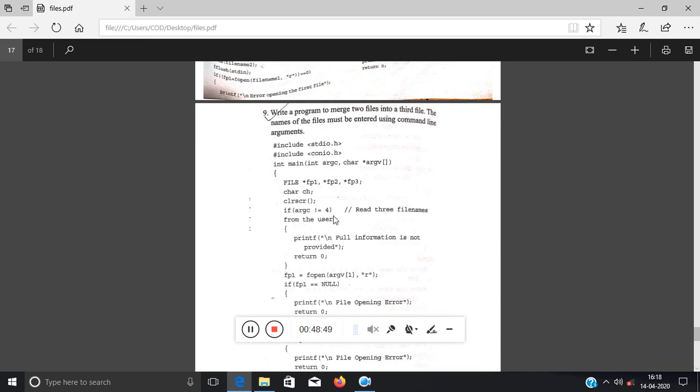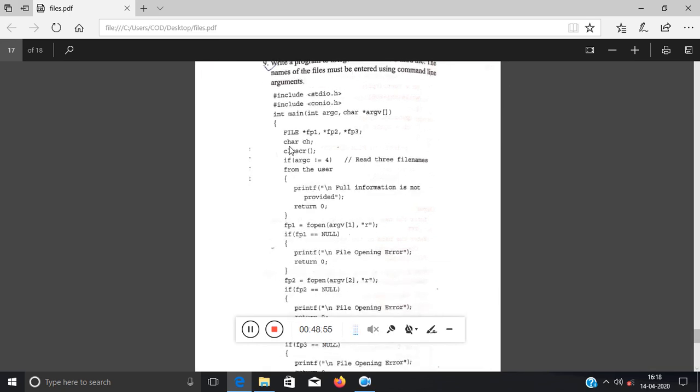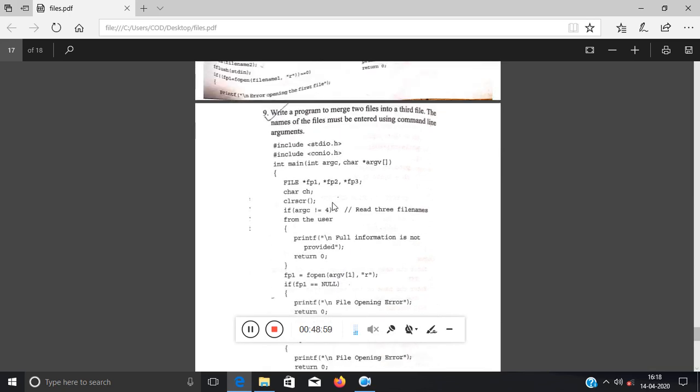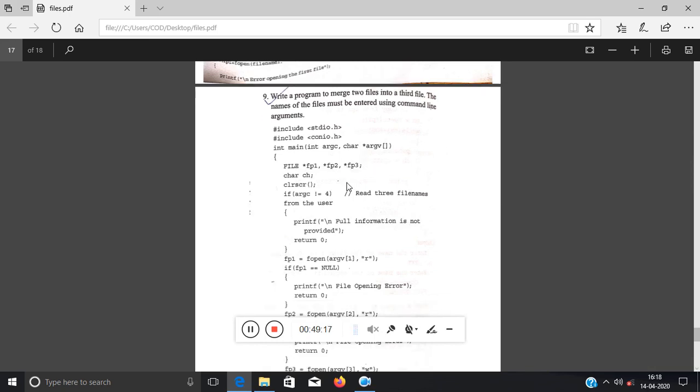If argc is not equal to 4, then full information is not provided, return 0, right? The program will be terminated. If it is not, then the program will proceed. Now for our programming purpose, I will start from argv1, which will be the name of the first file, allocated to fp1; argv2, allocated to fp2; and argv3, that will be allocated to fp3, right?